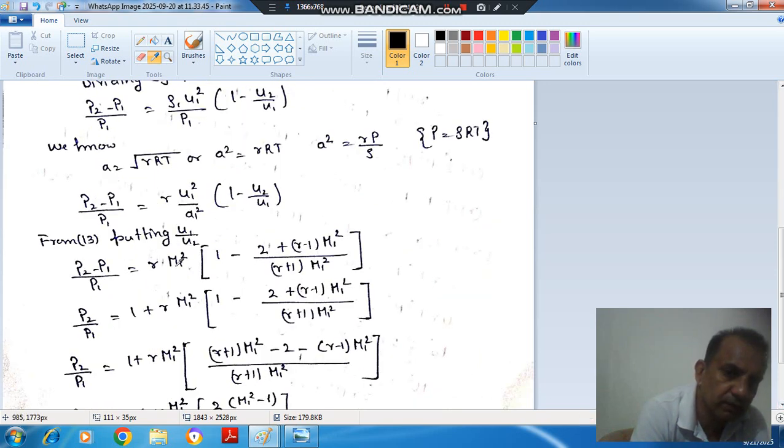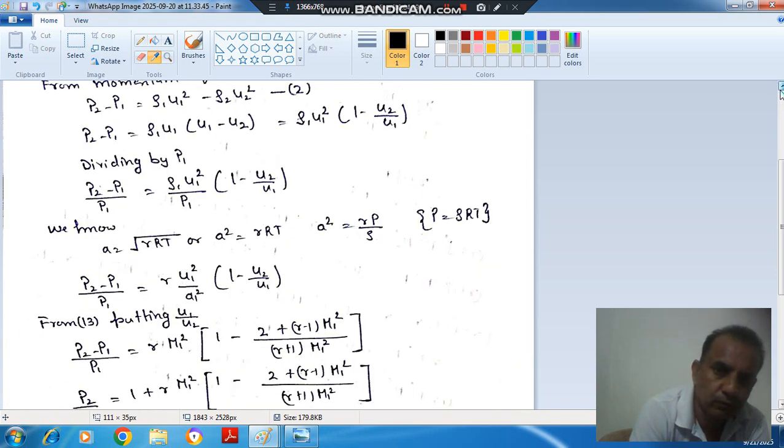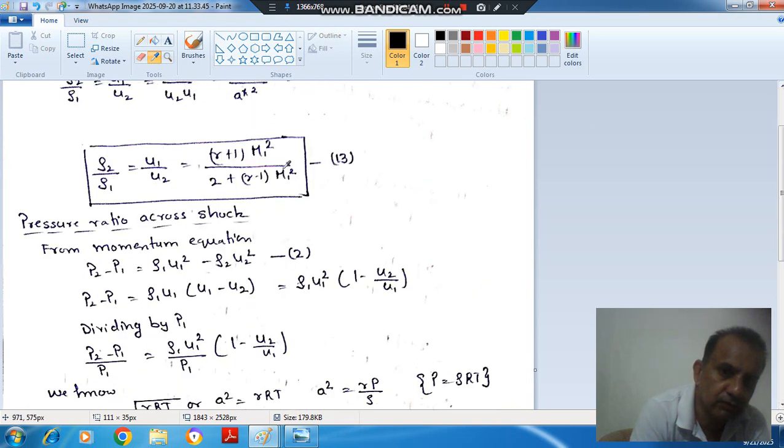Now u1 by a1 is M1. And for the u2 by u1 relationship, we have derived that u2 by u1 is the reverse of this quantity.